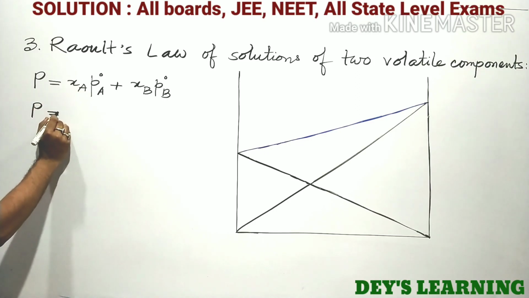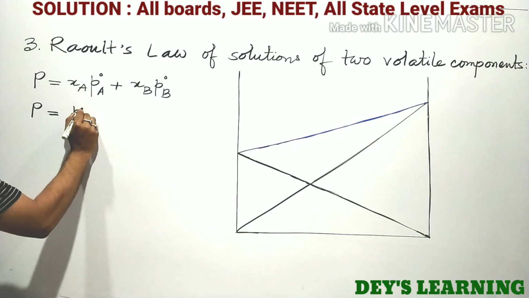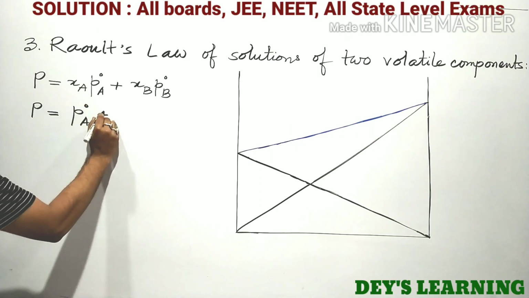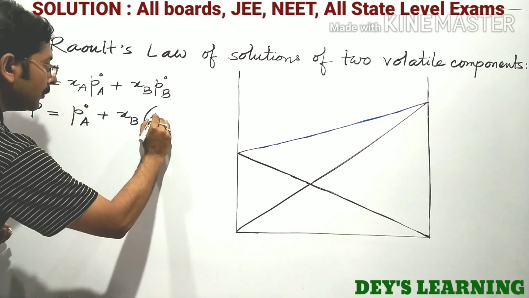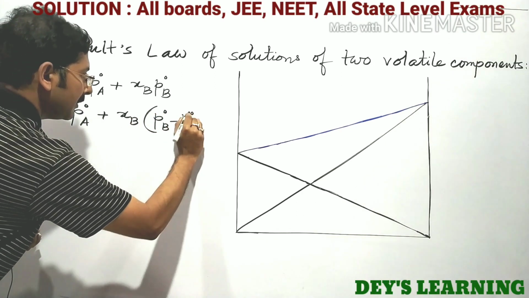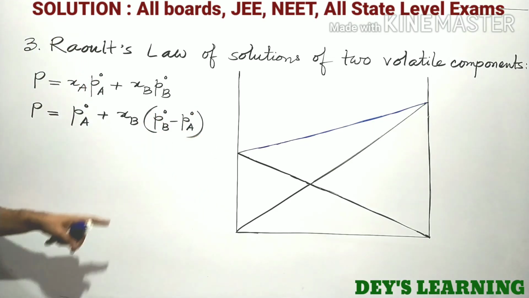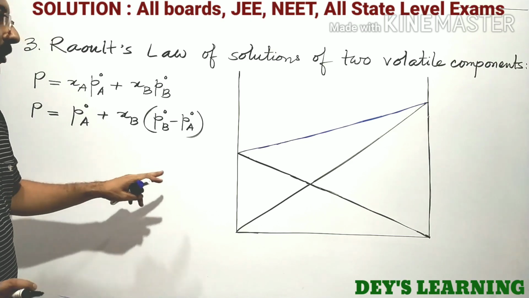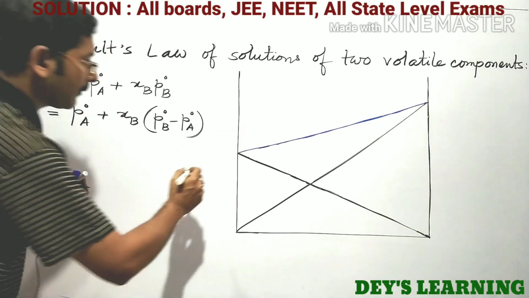and the modified form of the equation is P equal to P0A plus xb into (P0B minus P0A). So these are two equations from which a graph can be made. Okay.